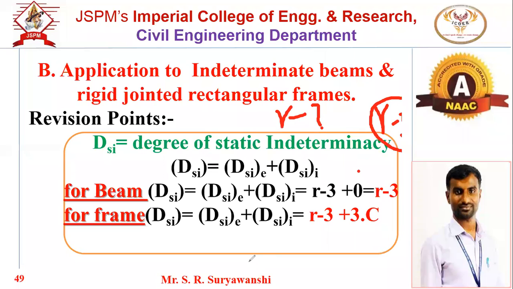R represents the number of unknown reactions; the R value depends on the support conditions. If it is a fixed support, it will have 3 reactions. If it is a hinge, it will have 2 reactions. If it is a roller, it will have 1 reaction. So based on the support conditions, we calculate R and the DSI, R minus 3. This is the important point.